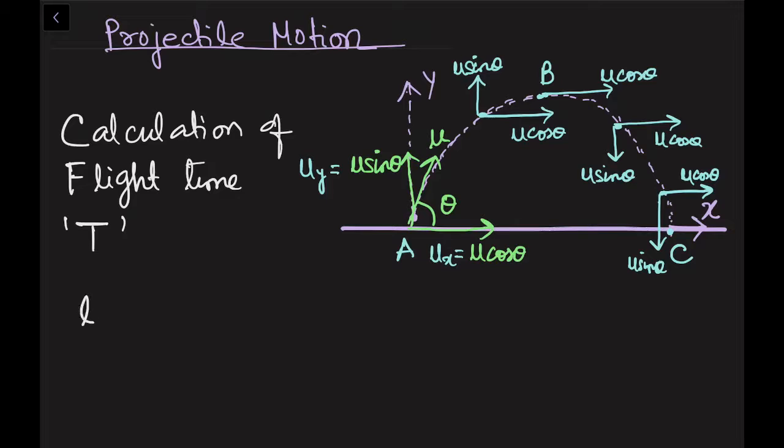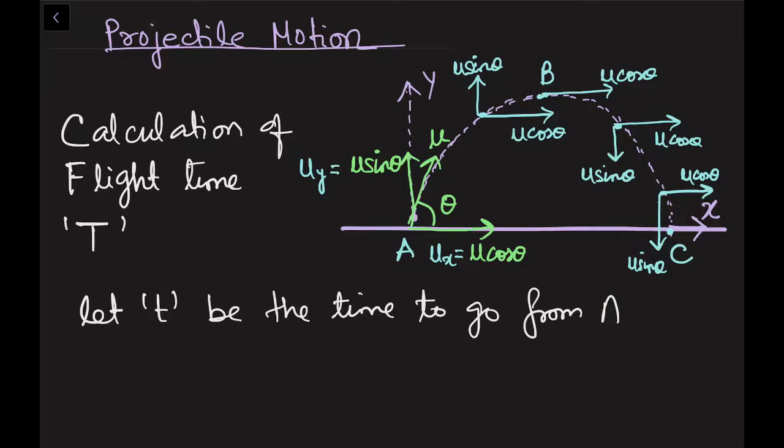I am saying let small t be the time to go from A to B. Look at the points A and B. This is my point A and this is my point B. Let small t be the time to go from A to B.